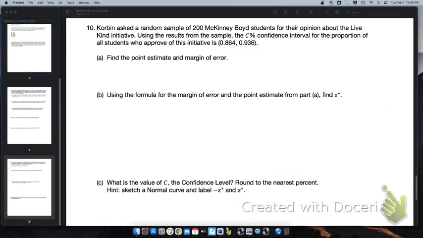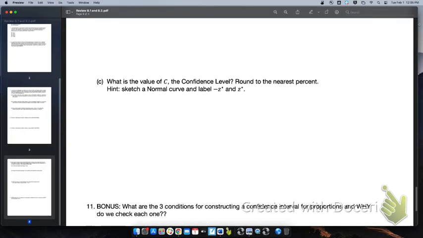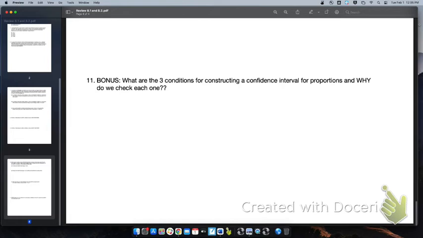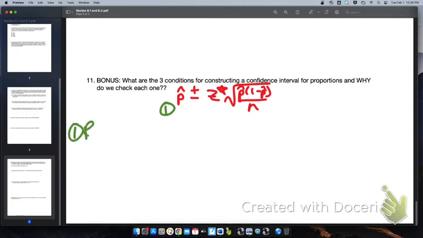All right, and then for the bonus, which is important, I would definitely not skip the bonus. So, what are the 3 conditions that we use for constructing a confidence interval, and why do we check each one? So here's our formula again. I know I talked about this earlier in this video, but each one of these parts has a different condition.